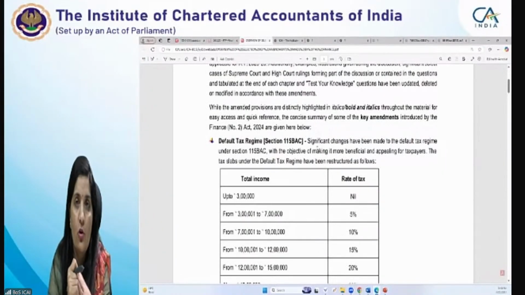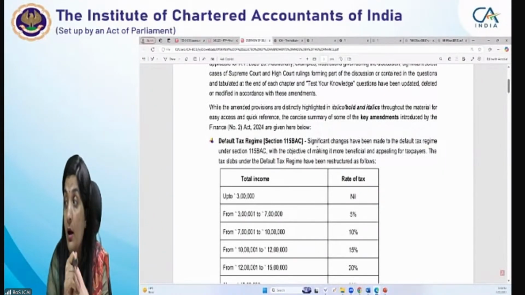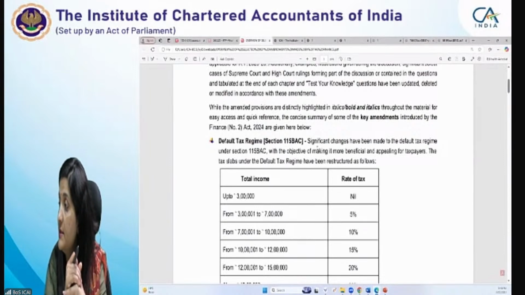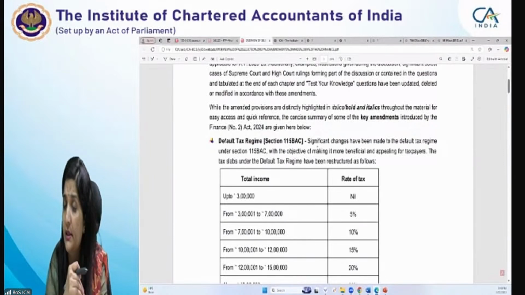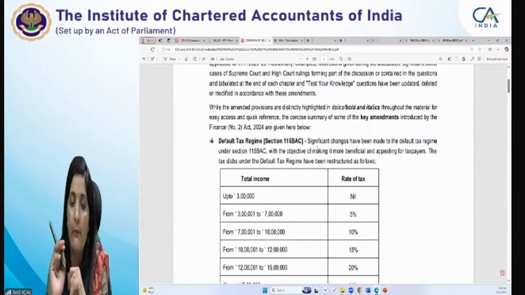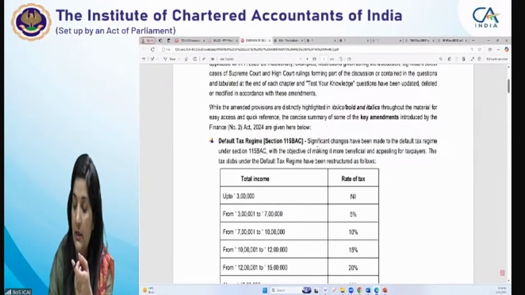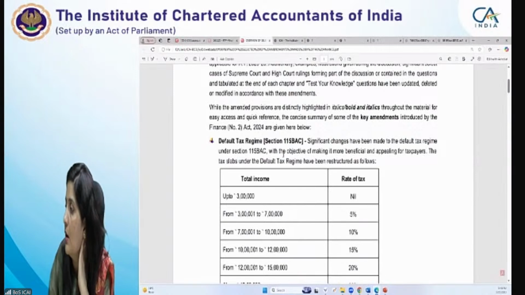Practical questions from the MTP, from the RTP. I will ask you, please, be prepared for that and do solve the RTP questions also, because more or less many questions are based on the amendment provisions. ठीक है? DTA की बात करें, this 115 BAC.